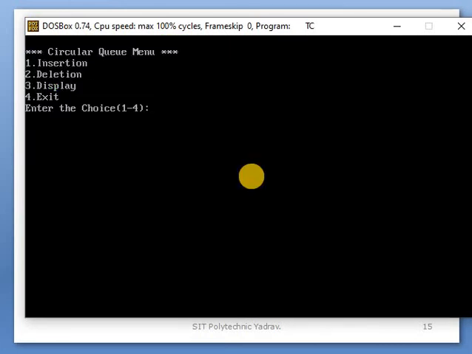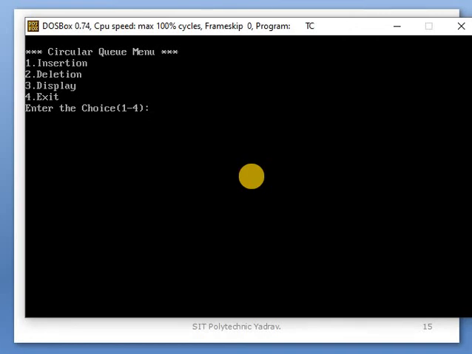The menu will be displayed. Carefully see the output. In a circular queue the output is different, and in a linear queue the output is different. Okay, how is that possible? Check it using this output. In a linear queue, only front and rear are used. When all elements are deleted, the queue exists, but in a circular queue, when all elements are deleted, you can automatically insert data in the queue. It is possible.